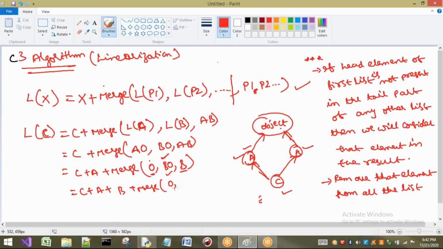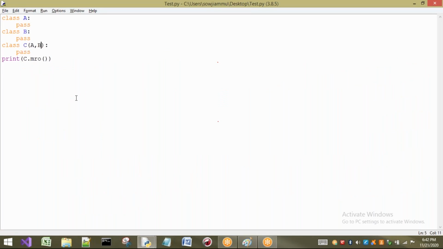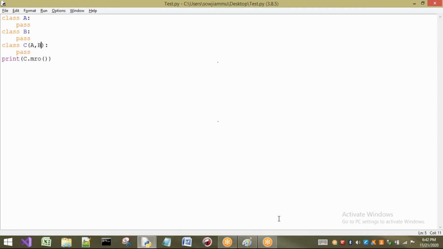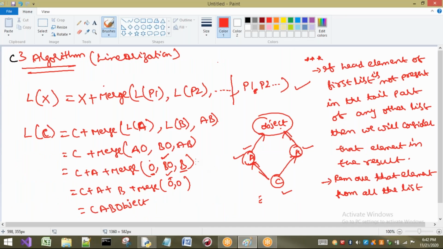I have to remove O comma O. Sorry, not 0. O comma O has to be here. Now there is only one O. So is it head part or not? It is a head part. Is it in any tail part or not? Not there. So this has also to be considered. So CAB object is the answer. So now observe here. What is the answer of this one? CABO object. In this way, we got the result.